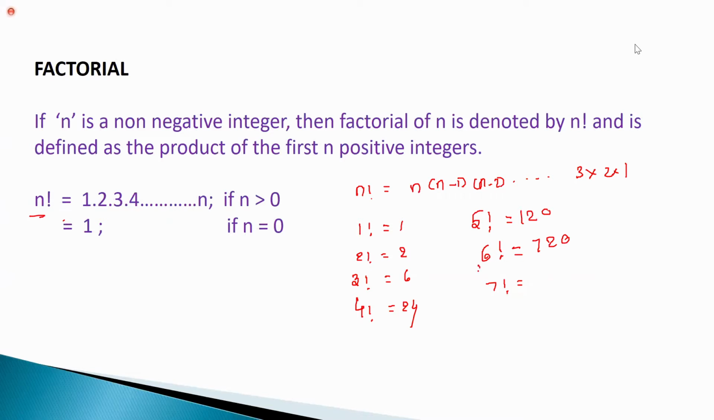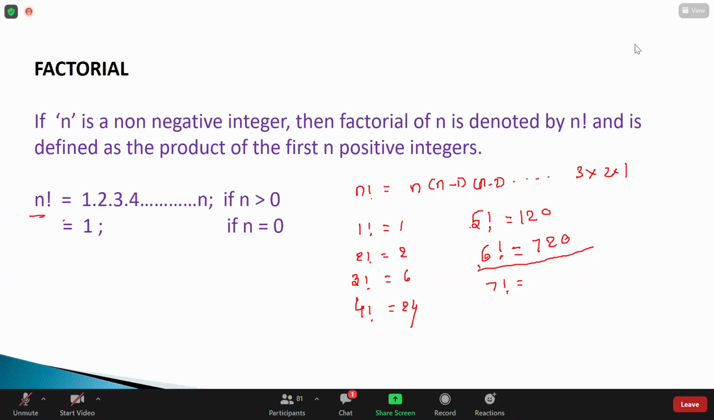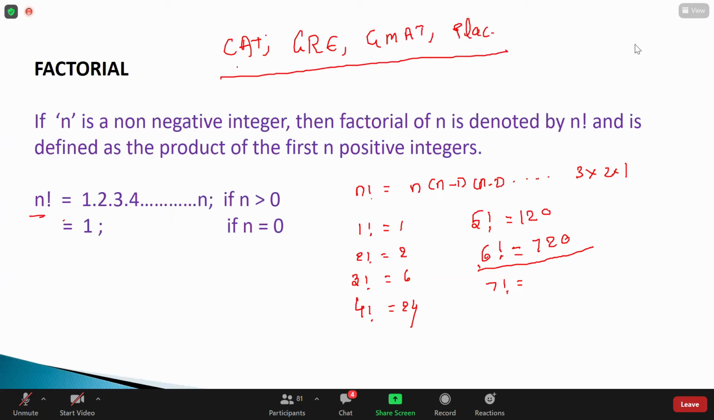Yes, we have studied only up to 6 factorial. I know, guys. For CAT, GRE, GMAT exams or placements, if you want to go abroad, this is a very important topic. We can expect this permutation combination concept in placements and any kind of competitive exams.